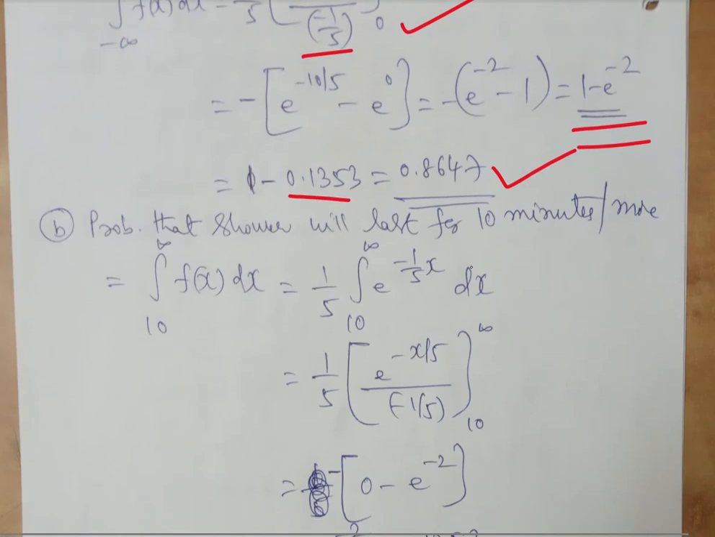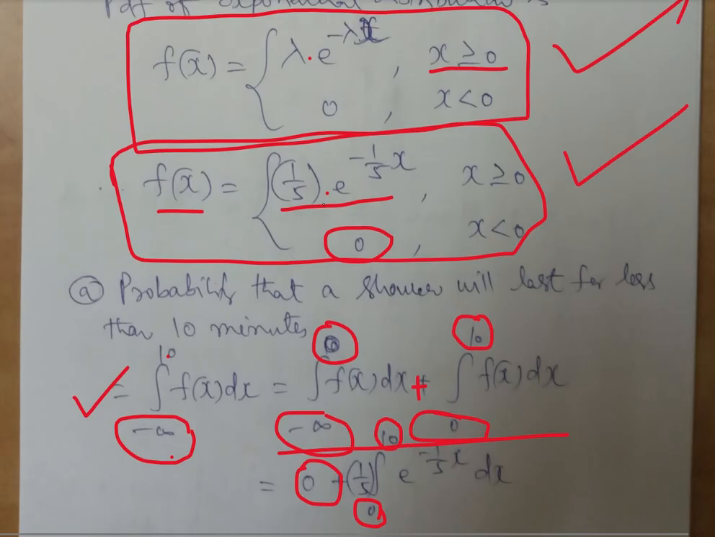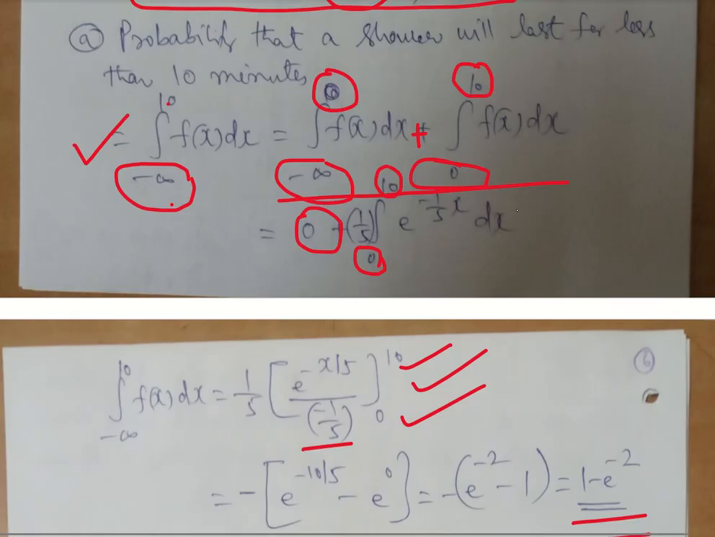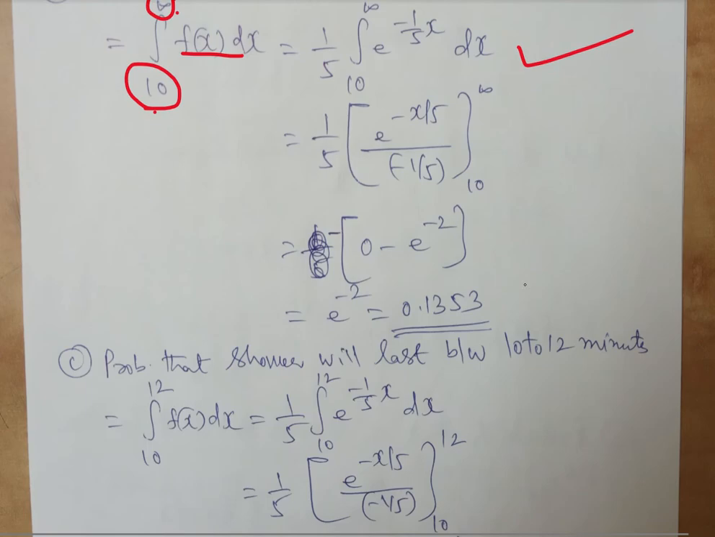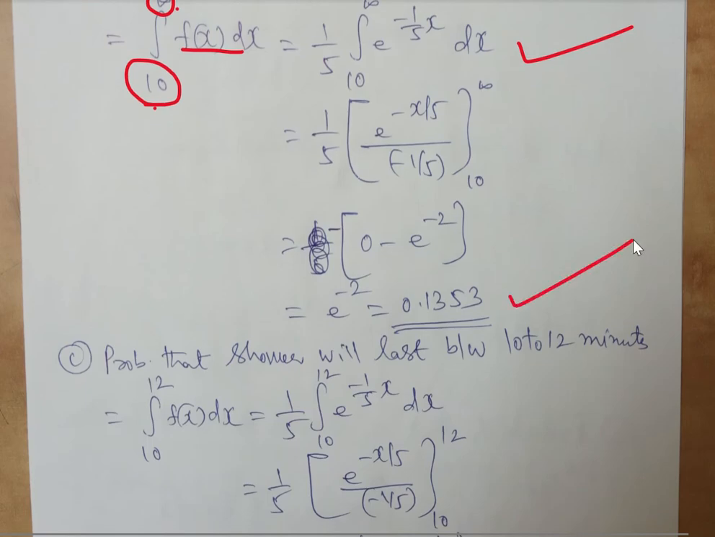Next, what is being asked here is 10 minutes or more. So now your limit will be 10 to infinity, 10 and above. So the integration of 10 to infinity of f of x. The formula given here is f of x is equal to 1 by 5 into e power minus 1 by 5 x wherever x is greater than or equal to 0. So we have only one case here. x is always greater than 0 here, because it is from 10 to infinity. So I need not split it, I can straight away use it as it is. If I substitute, I will get e power minus 2 as a result, and finally 0.1353 will be the value.